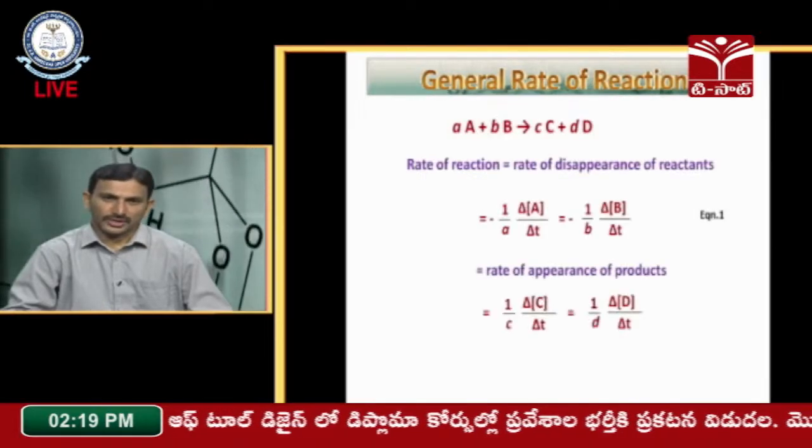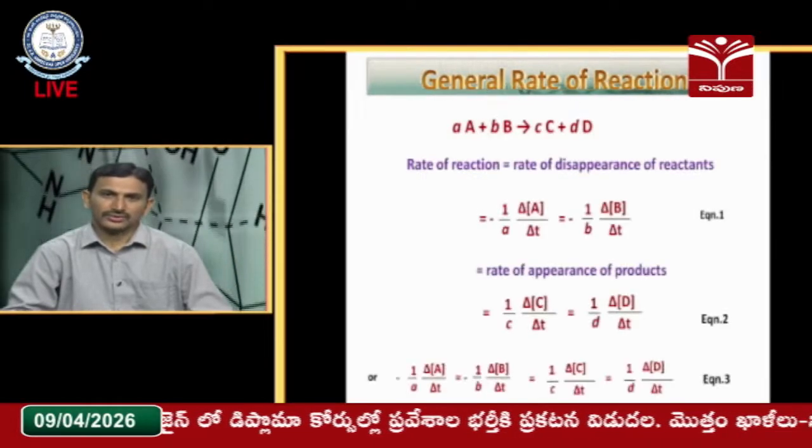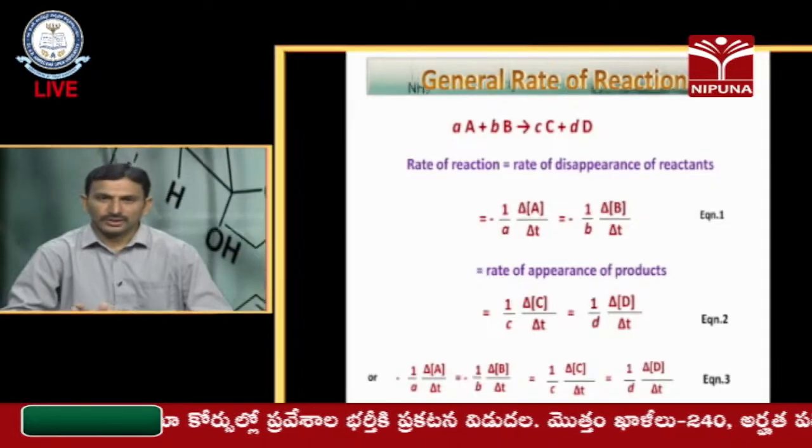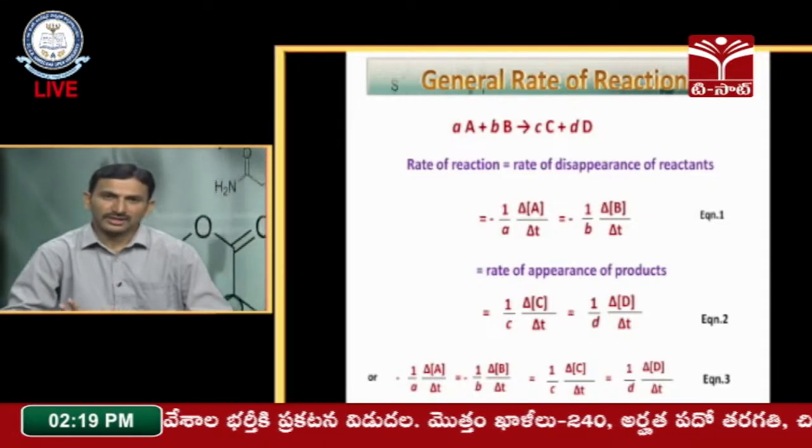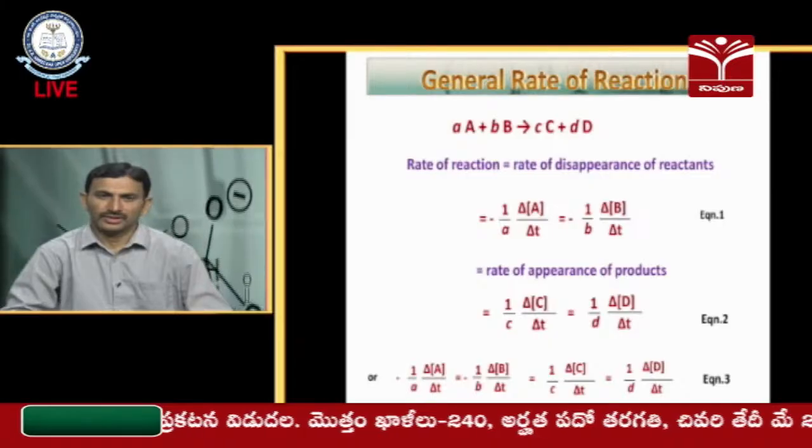Now we are moving to this particular chemical equation, where you can see how to write the general rate of the reaction.